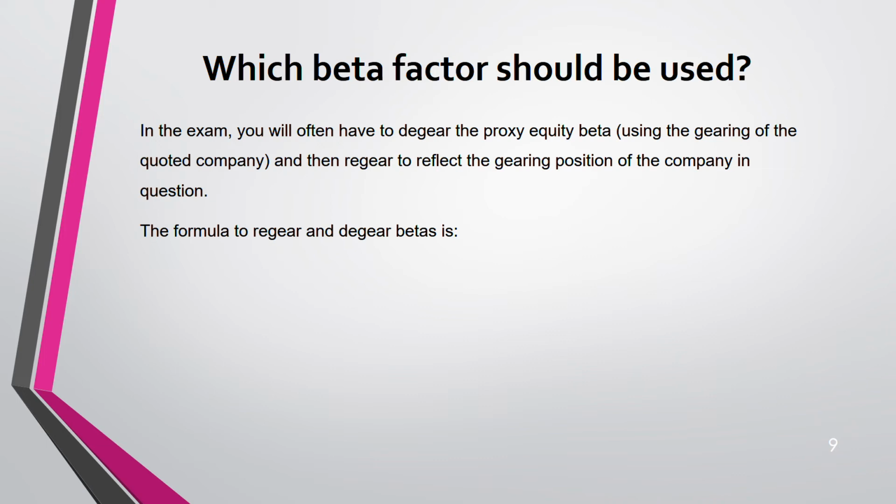And the formula is this. Single formula only. Same formula you have to use. But you have to change it a bit, because this equation is normally used for asset beta, but for equity beta you have to make the equity beta the subject of the equation.